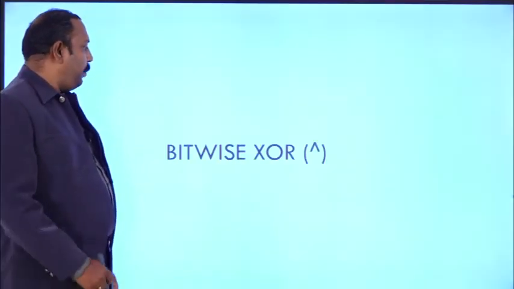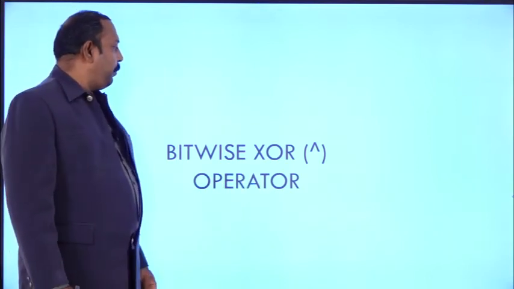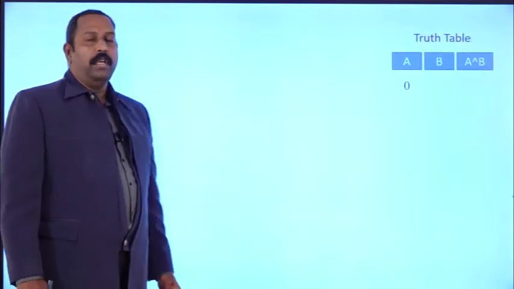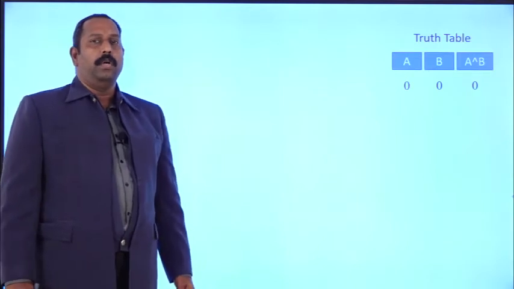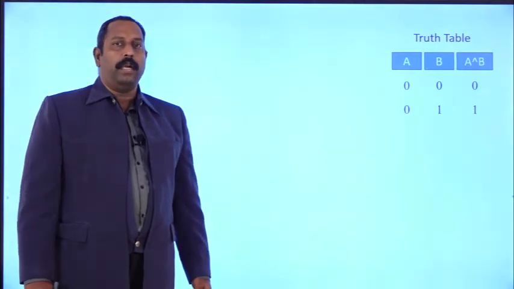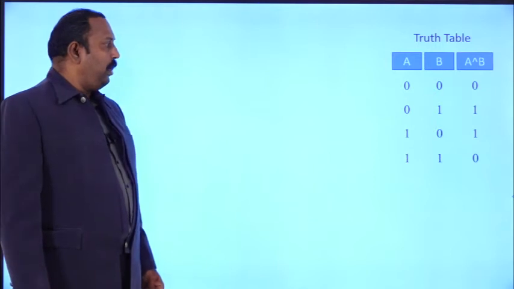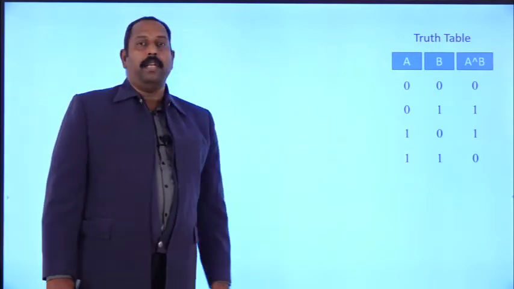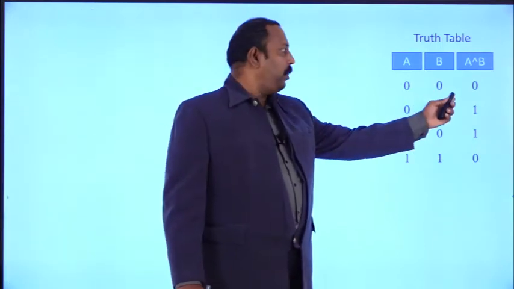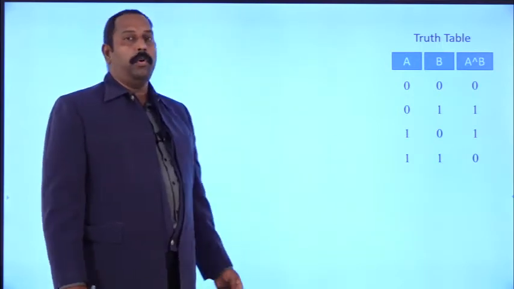Then coming to the next concept, the bitwise XOR operator. This is the caret symbol we use for the bitwise XOR operation. The truth table is: 0, 0 gives the output 0, 0, 1 gives the output 1, 1, 0 gives the output 1, and 1, 1 gives the output 0. So what is the logic here? If both the bits are the same, then you get the output 0, otherwise you get the output 1. Here both bits are 0, that's why you get 0. Here both bits are 1, that's why you get 0. In the remaining cases you get the output 1.